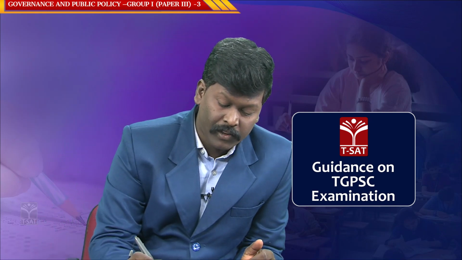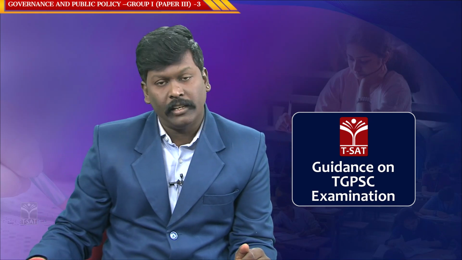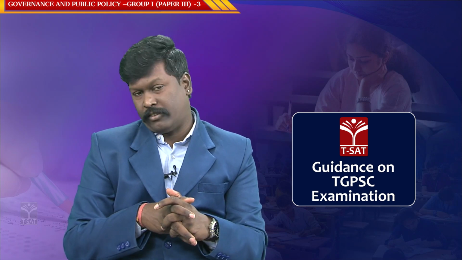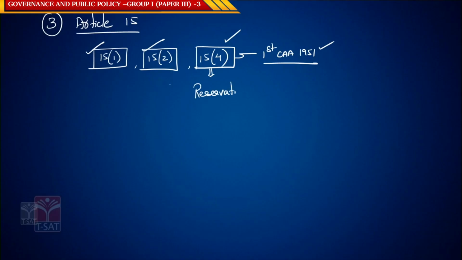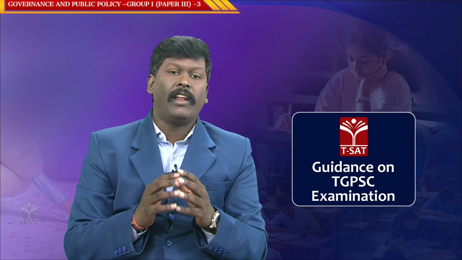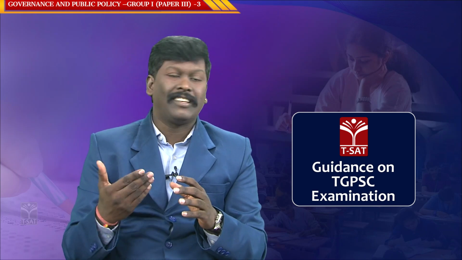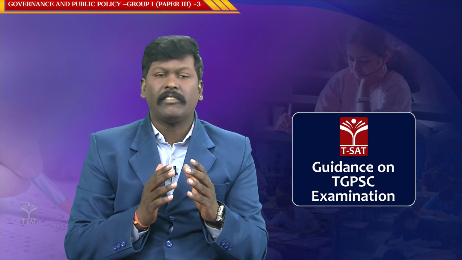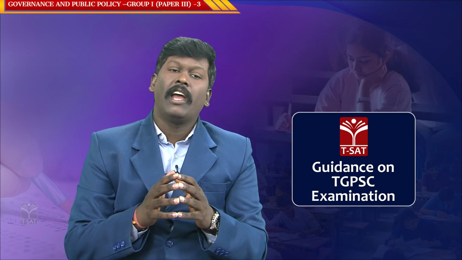It says that nothing in this article shall prevent the state from making special provisions for SCs and STs. Meaning Article 15 clause 4 deals with the concept of reservations. So Article 15 deals with three subclauses which are very, very important.